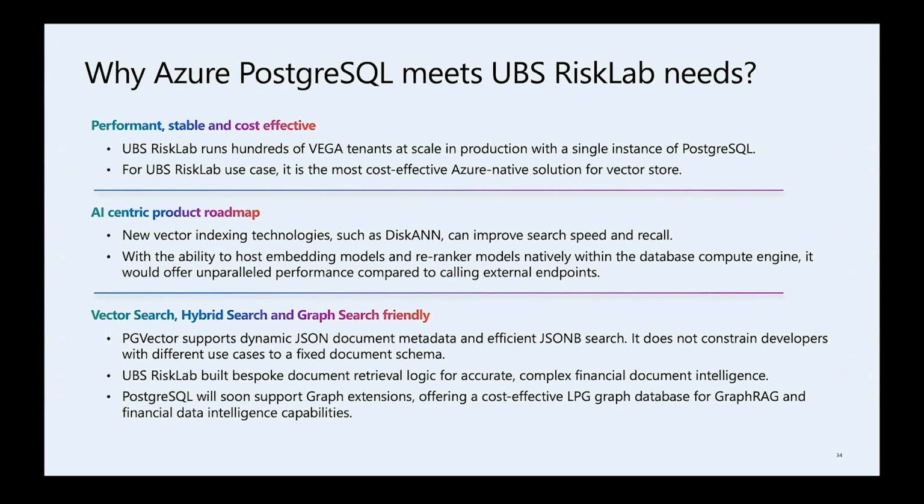Now, let's go to the basics. pgvector just works. Its JSONB document metadata is very flexible and allows UBS to build very complex agentic retriever techniques. So now my team member Orhan is going to present some advanced features. Okay, Orhan, please.